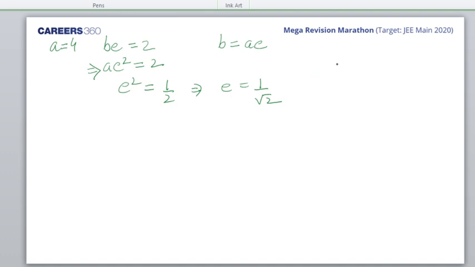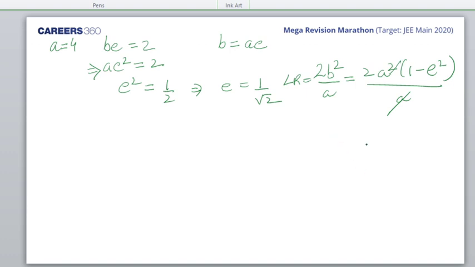Now once I get E, the value of 2B square by A, which I was calculating, the latus rectum, is 2A square times 1 minus E square, by A. A and A would cancel.